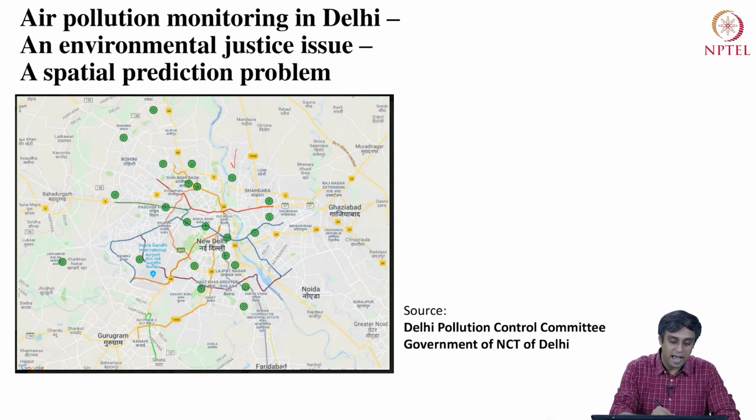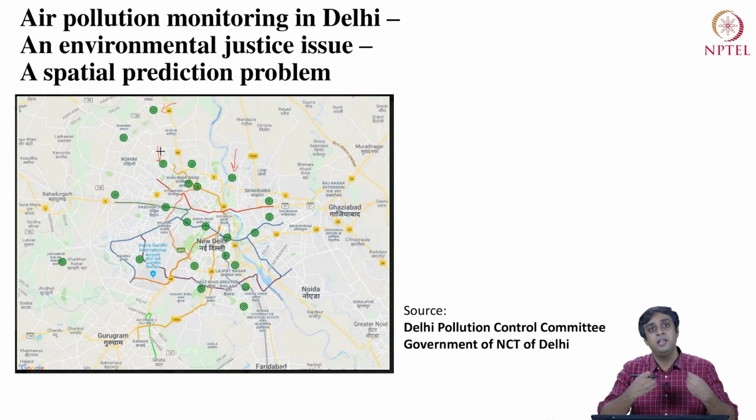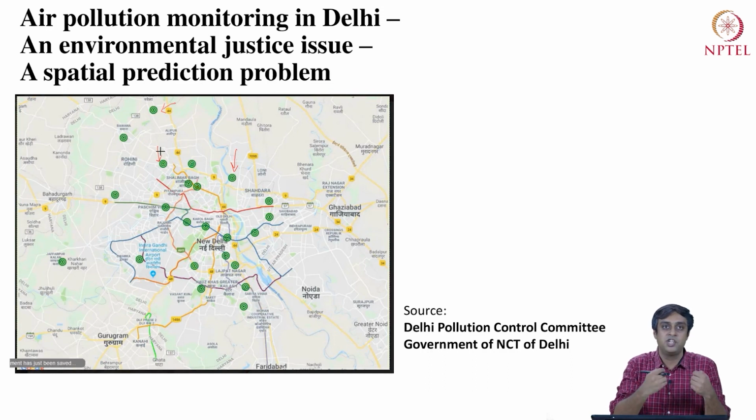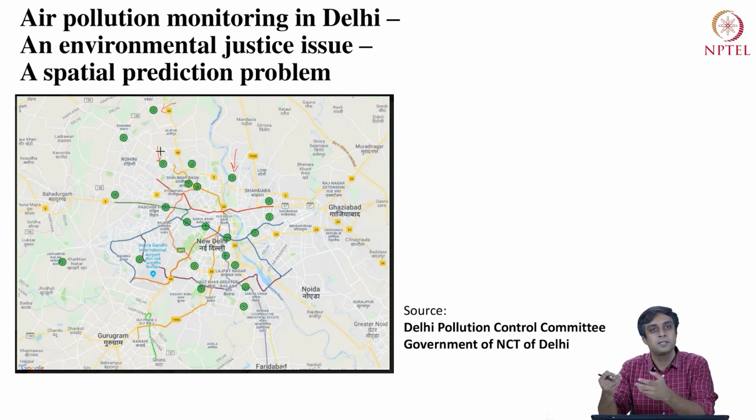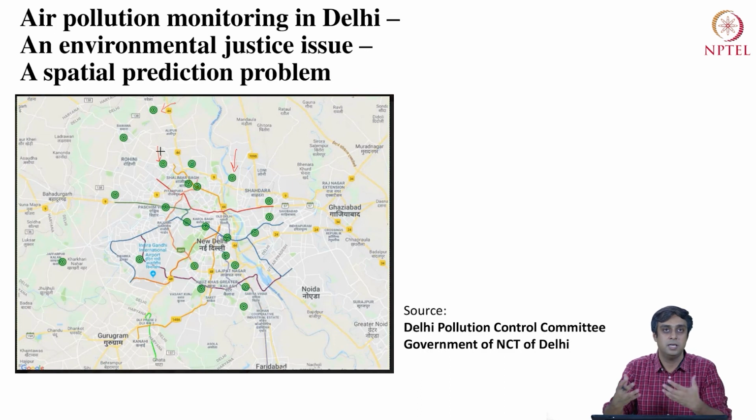So we have these air pollution monitoring stations, which are the green dots on your screen, spread across Delhi. These provide you the air pollution levels in Delhi at a very high temporal frequency, in the sense that you can measure air pollution levels every 30 minutes, or even at lower frequency, in these regions.